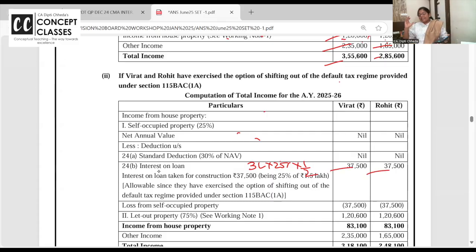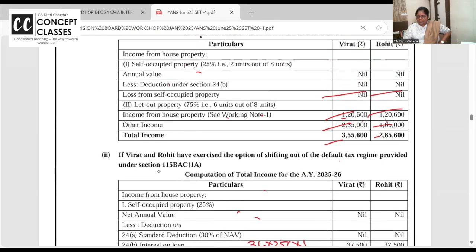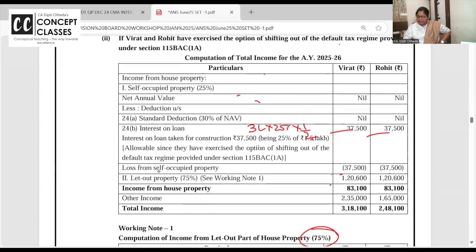Clear or not? Self-occupied, you can take a loss. And house property income, the other two are the same. So you'll get the answer.